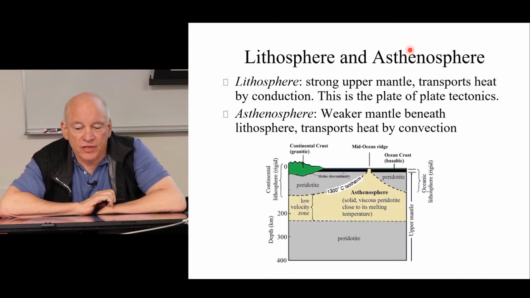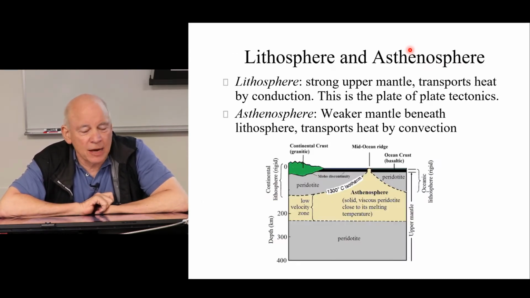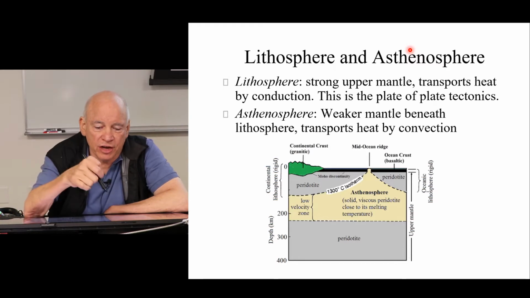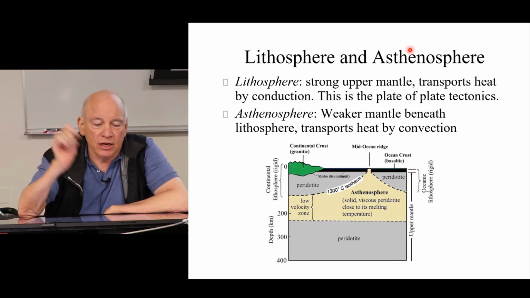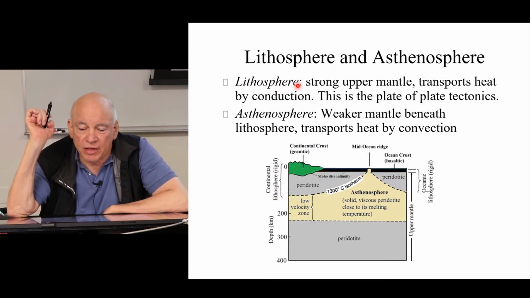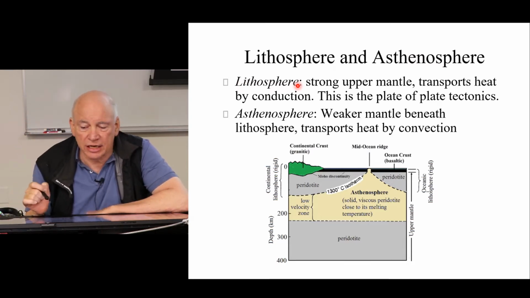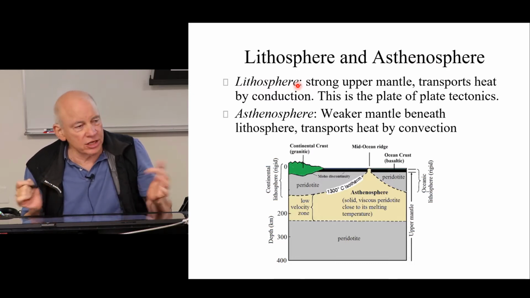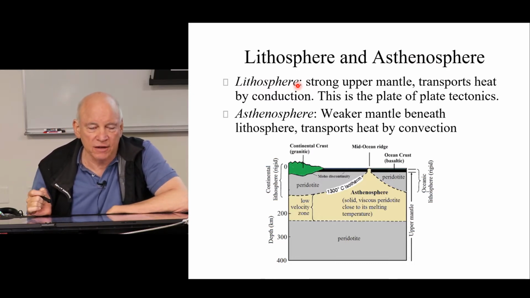So this results in a couple of interesting things. One of them is called the lithosphere, and another one is called the asthenosphere. These are kind of unfamiliar words, but the lithosphere is the strong upper mantle. It transports heat by conduction. That's not too important, but this is the plate of plate tectonics. This is the thing that moves sideways, which we'll talk about.